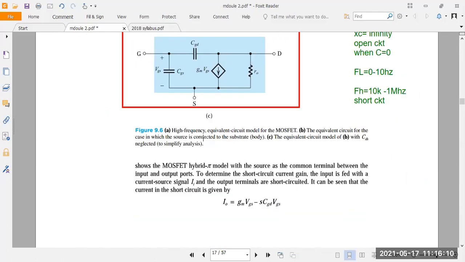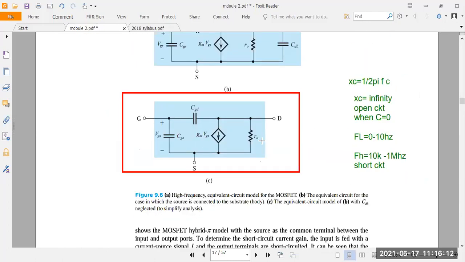First take this diagram here. Okay, this is the high frequency model. High frequency means they have taken almost 2 capacitances. So neglect the bulk here, don't include the bulk. You take only gate to source and gate to drain. There are 2 capacitances here.